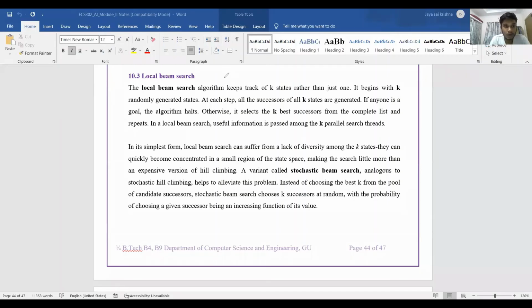My next topic is local beam search. My friend explained simple hill climbing search, and this is analogous to it, but the variation is: now if this is the current node, the parent node, and we have 4 children, for local beam search we have a parameter known as k, and I'm setting the k value as 3.